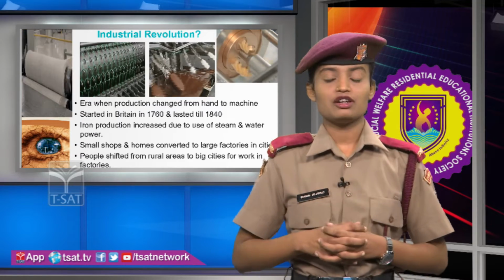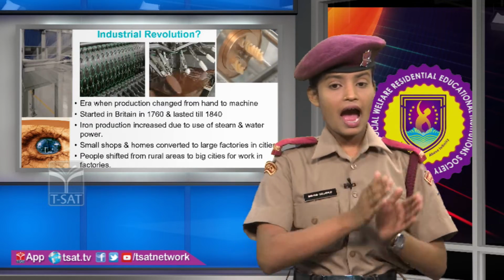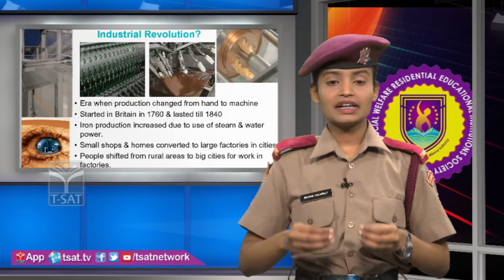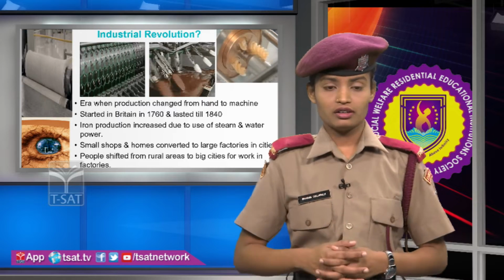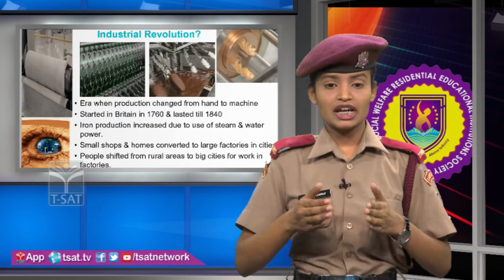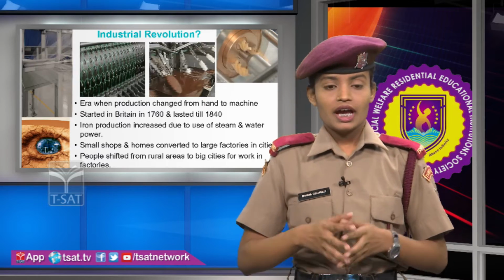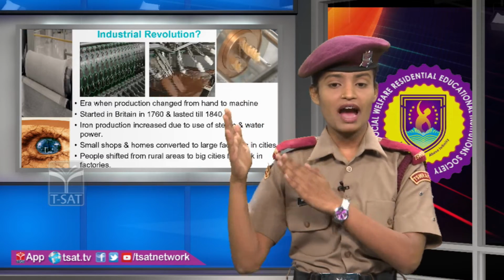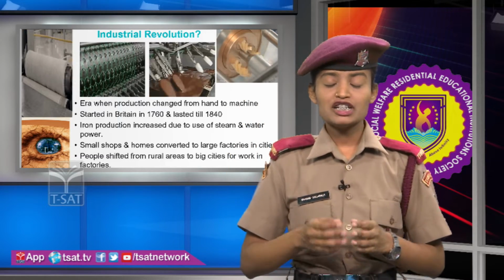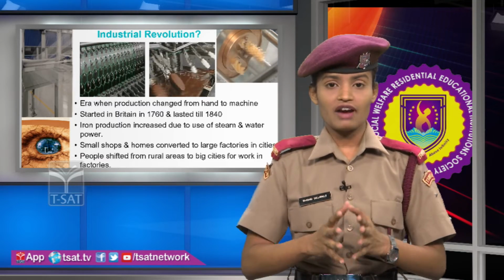What is Industrial Revolution? The Industrial Revolution is the change from hand to machine. It started in Britain in 1760 and lasted till 1840. Iron production increased due to the use of steam and water power. Small shops and homes were converted to large factories in cities. People shifted from rural areas to big cities to work in factories.